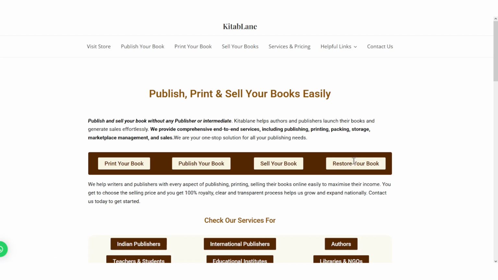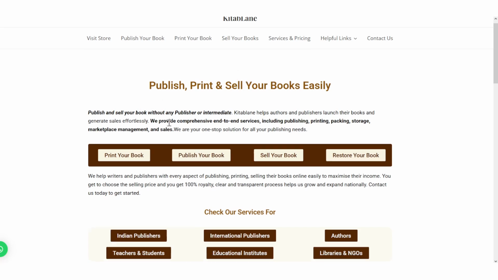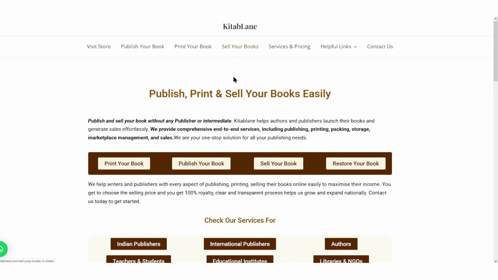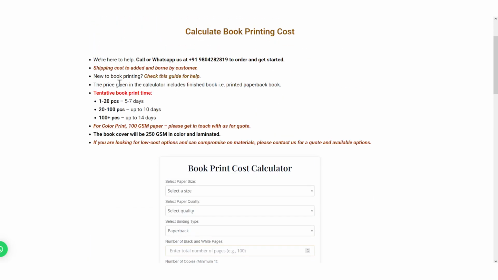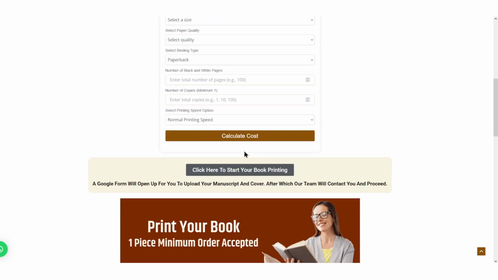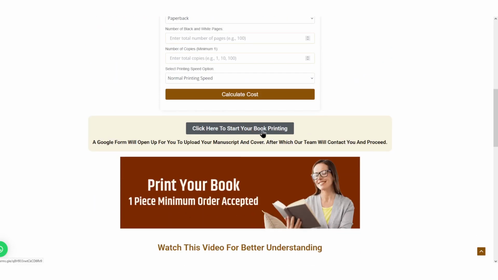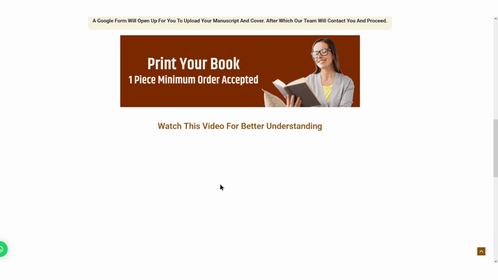Restoration, we will be launching within a couple of months because it takes a lot of time and effort to build. What I've done is combine everything into a document, and I've mentioned that this is the company profile. Our company name is Kitablen, and we do book printing. If we click on book printing, these are the services we provide. We have a book cost calculator, and if they want to start their book print order, they can click here, along with all the features.